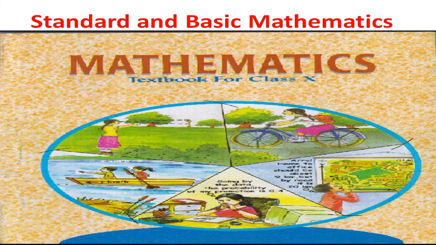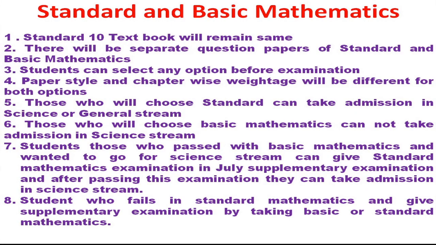The important points we'll discuss here. Number 1, the standard 10 textbook will remain the same. In both standard and basic mathematics options, the standard 10 textbook will remain the same. This option is only given for standard 10th. There will be no basic and standard mathematics for standard 9, meaning in 9 there will be a common mathematics subject. There is no bifurcation of standard and basic.